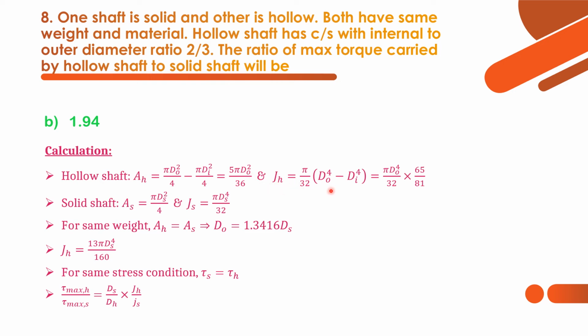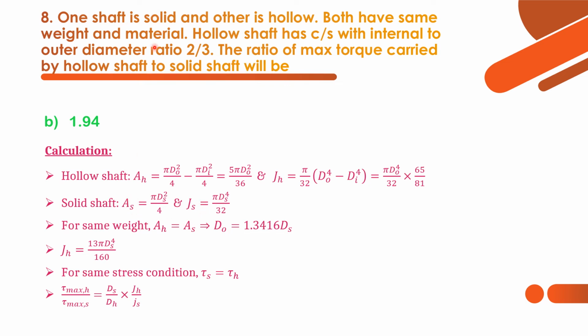And similarly we can calculate the JH, that is polar moment of inertia for hollow shaft, that is given by pi by 32 into d naught power 4 minus di power 4. So here also just substitute di by d naught equal to 2 by 3, so that we can get the answer in terms of outer diameter. And this is in case of hollow shaft, and in case of solid shaft similarly AS and JS.